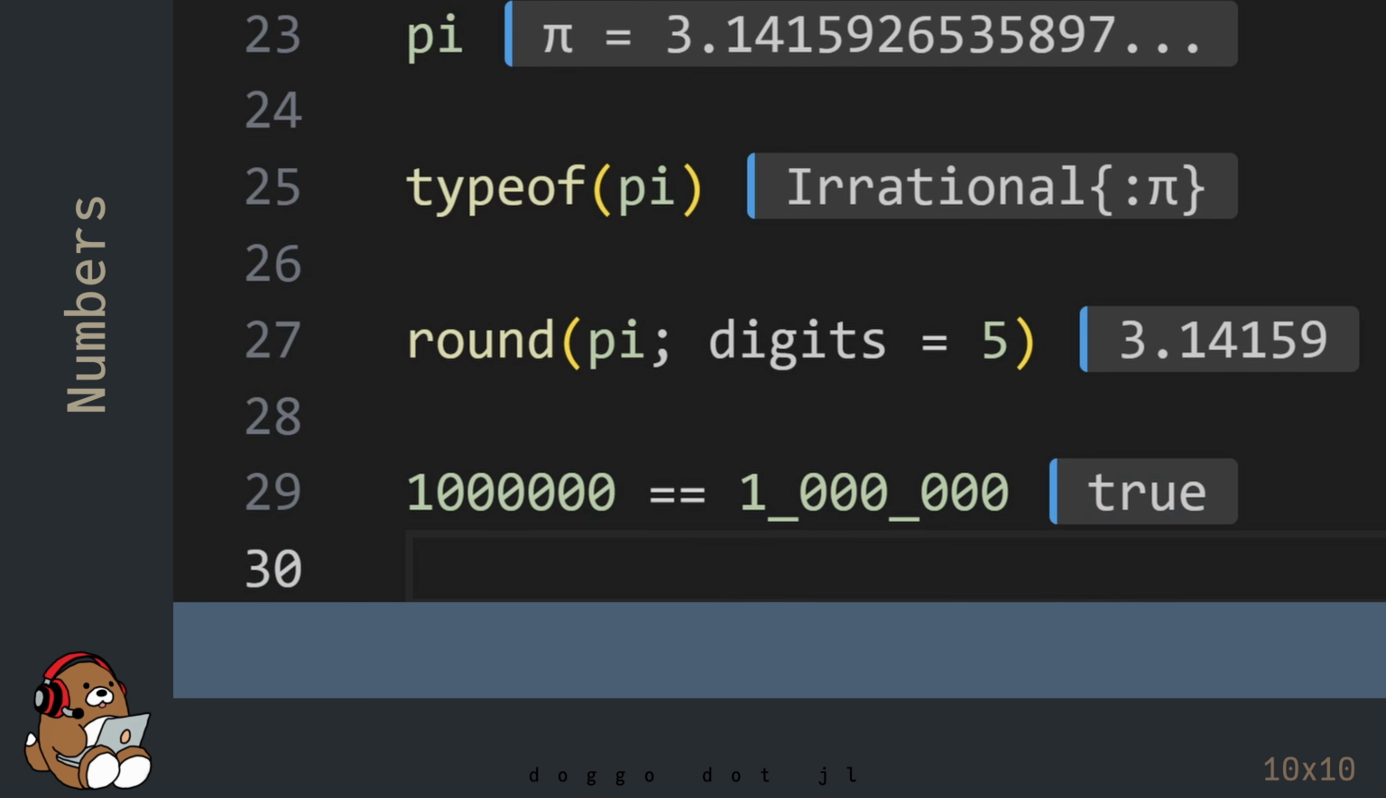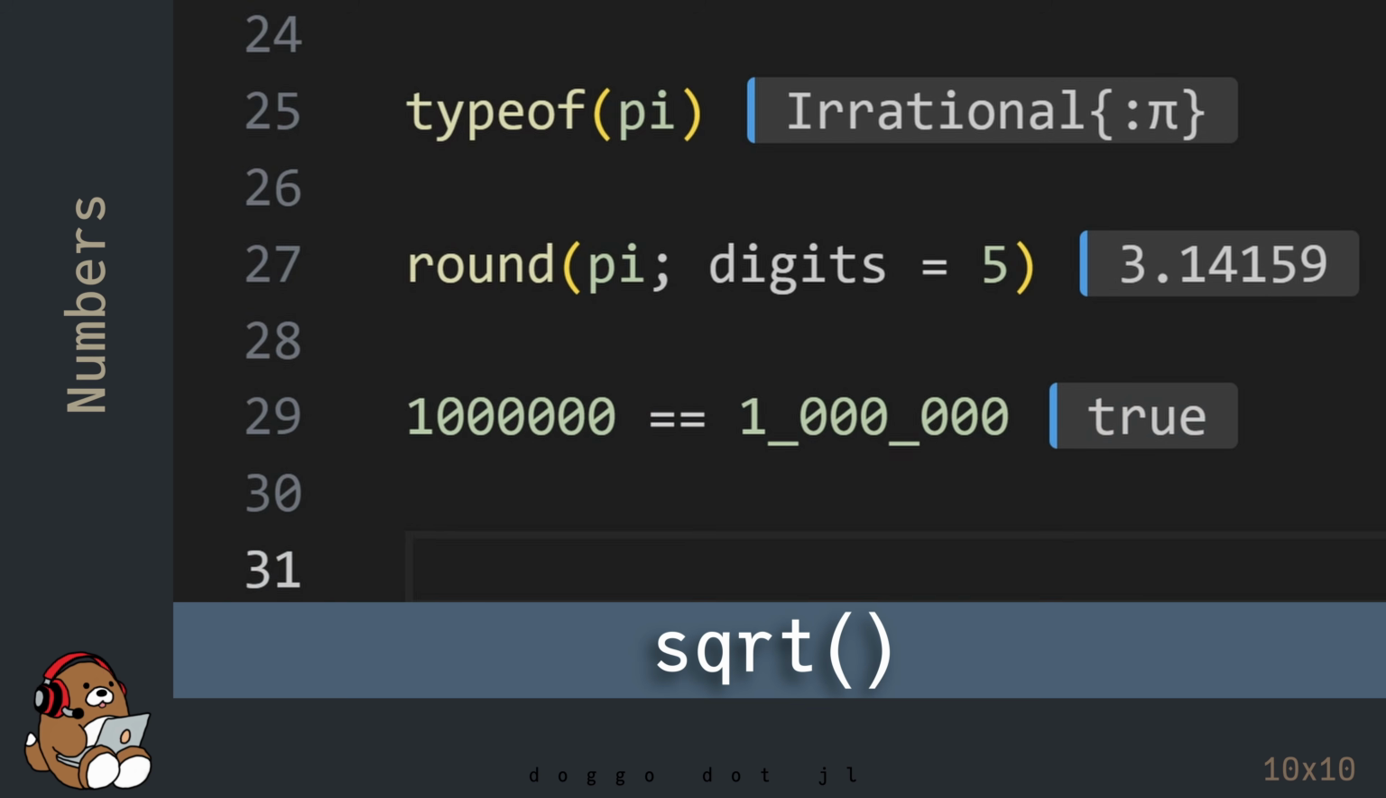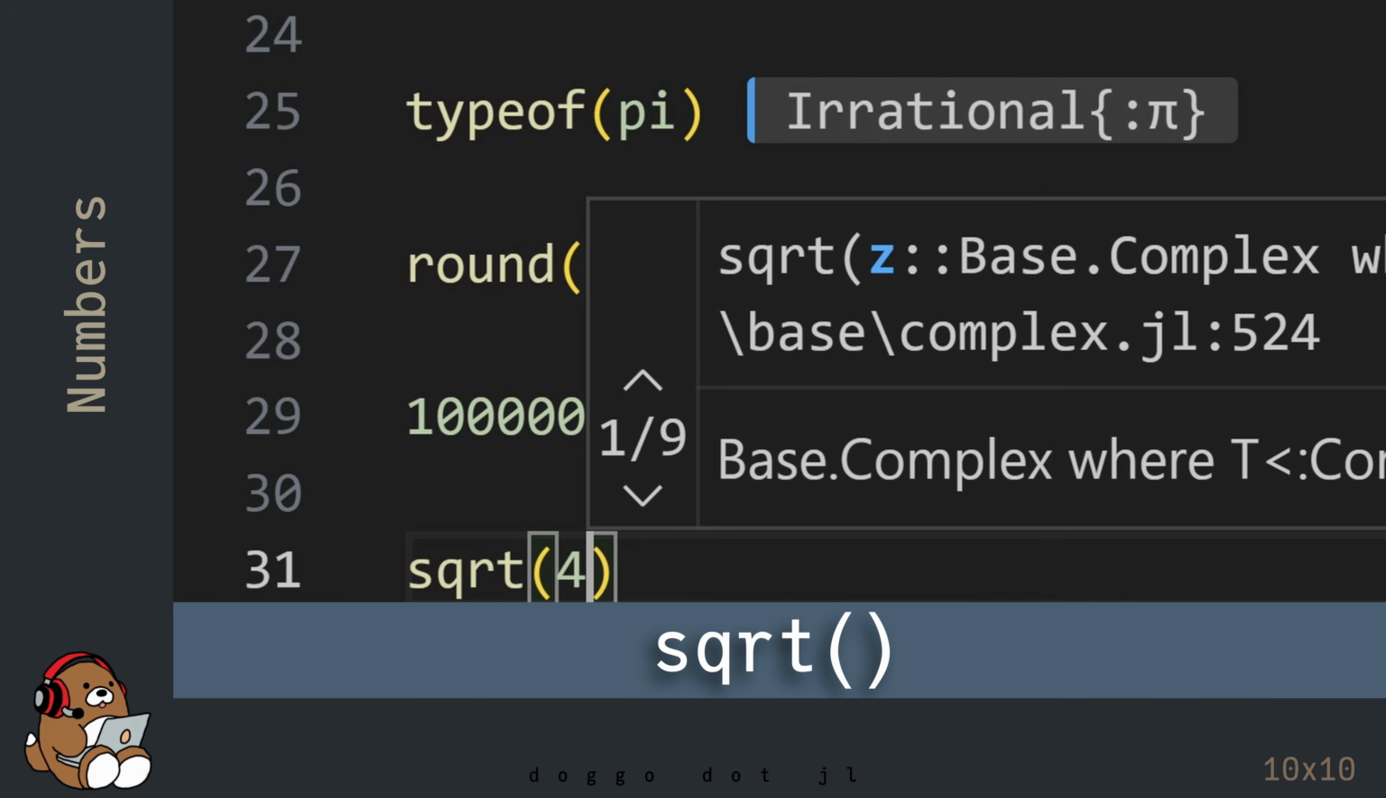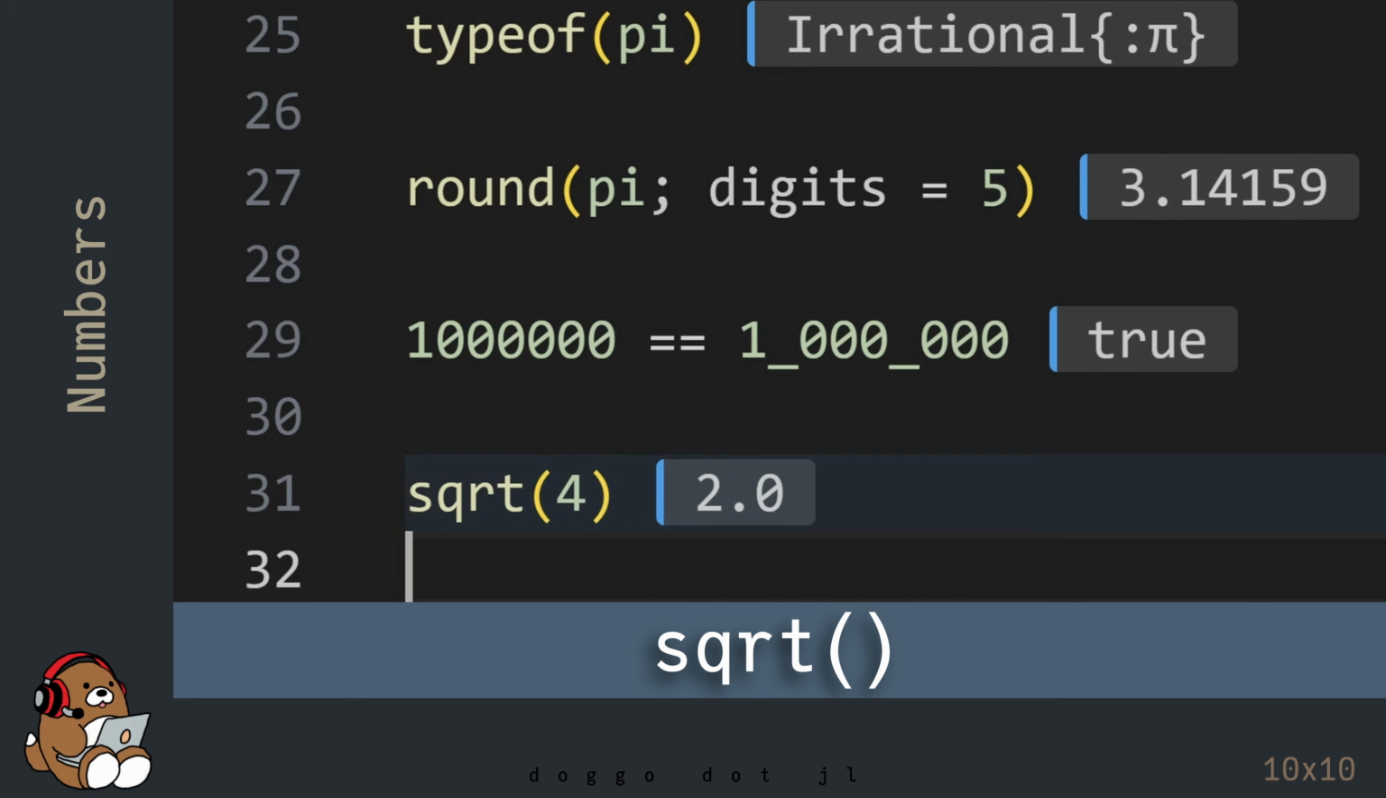In addition to providing all of these different data types for numbers, Julia also provides a lot of built-in math functions for your convenience. I'll show you one example. This returns the square root of a number.